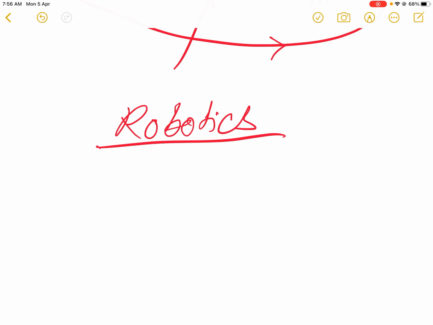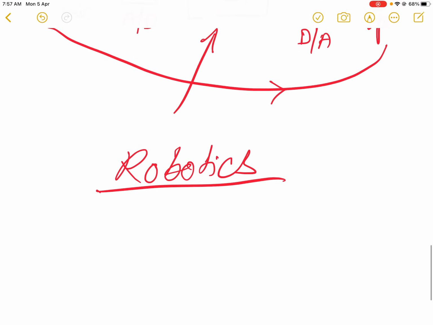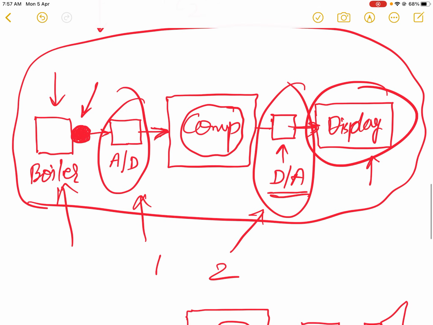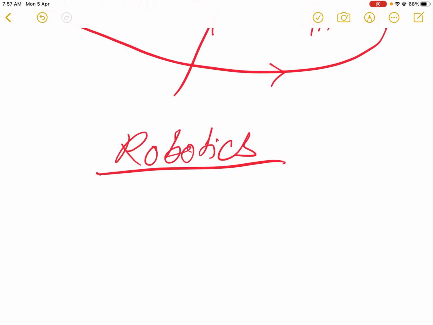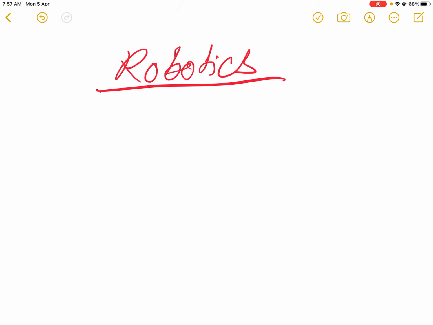In all these sensors we require them to interface, means connect with some kind of microcontroller system. Microcontroller system is always a digital system, so it is necessary that the signals coming up from the sensor, which are in analog form, must be converted into digital form, and that is done with the help of these two types of systems. Analog to digital and digital to analog conversion is therefore very important process, always used in different digital systems in modern technology.